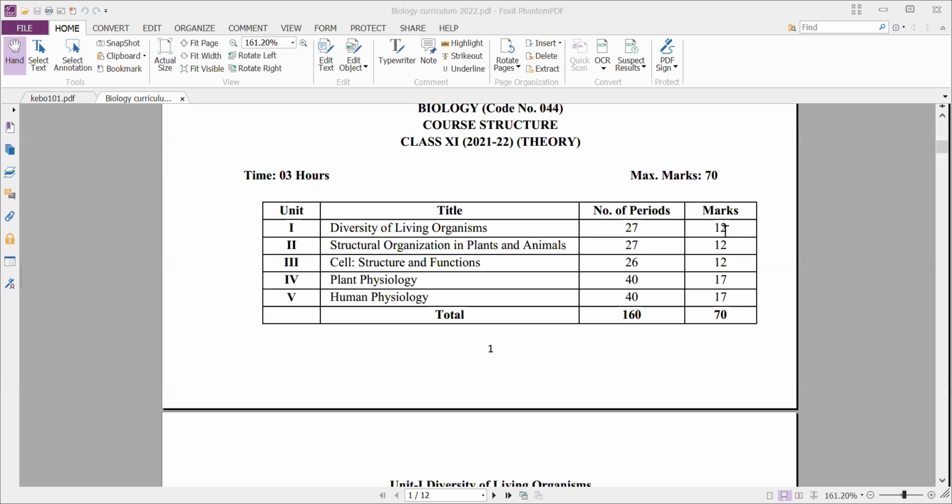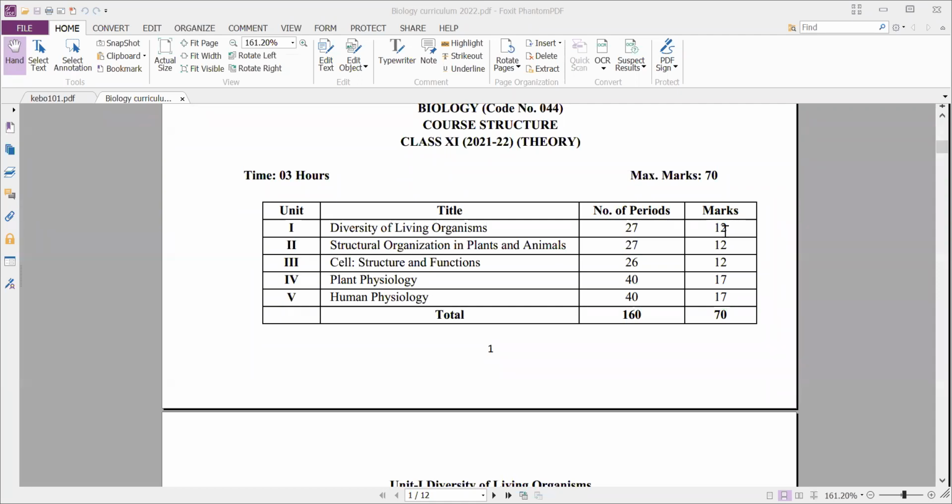And next, coming to unit 4. Unit 4 is plant physiology. It comprises 5 chapters, that is chapter 16, chapter 17, chapter 18, chapter 19, chapter 20.